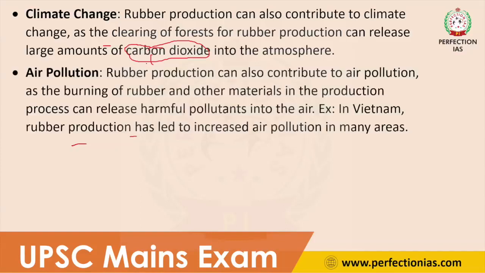So next is air pollution. Rubber production can also contribute to air pollution. How? The burning of rubber and other material in the production process can release many harmful pollutants. These harmful pollutants mix into the air, affect the quality of air and create air pollution. For example, recently Vietnam had faced this problem of air pollution due to rubber production.